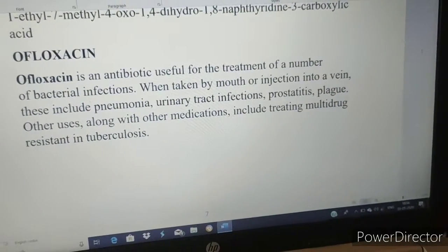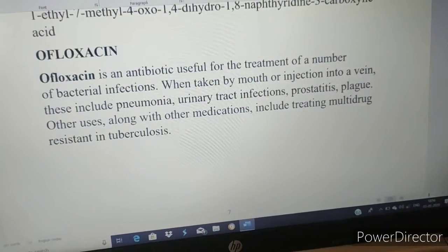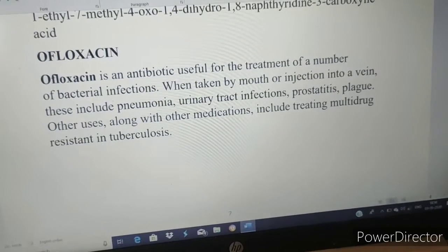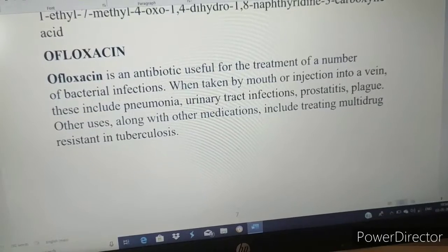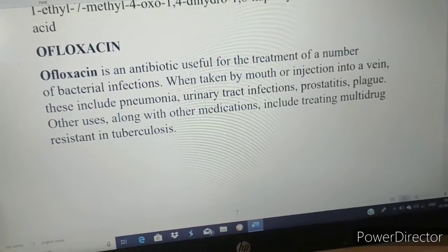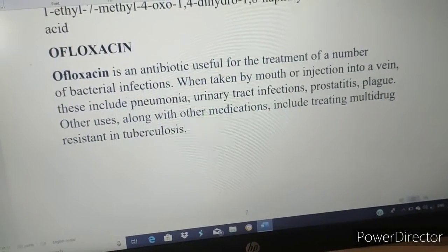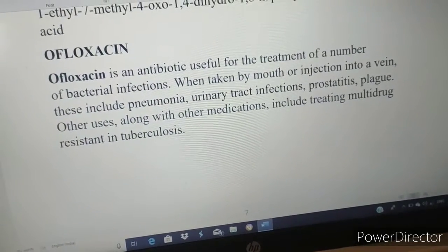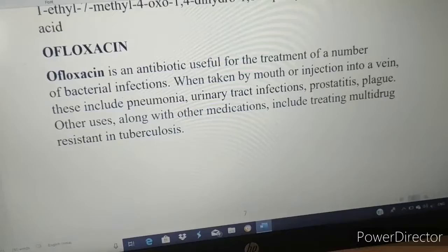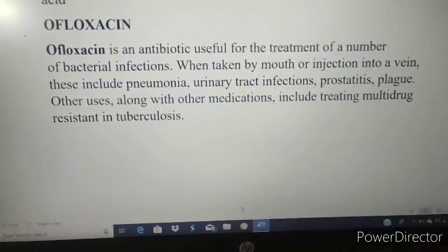For the treatment of a number of bacterial infections when taken by mouth or by injection, meaning it can be taken orally or parenterally into a vein. This includes pneumonia, UTI, prostatitis, plague. Other uses along with other medications include treating